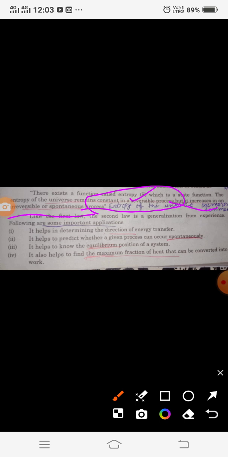Whatever has happened has happened, and the reaction does not go back, the things do not get arranged again, like the broken plate pieces, which will not arrange themselves into a plate again. In the same way, the processes in the universe are spontaneous and irreversible, which means that disorderedness and randomness are increasing. As a result, we can say that in the universe the entropy is always increasing, always positive.